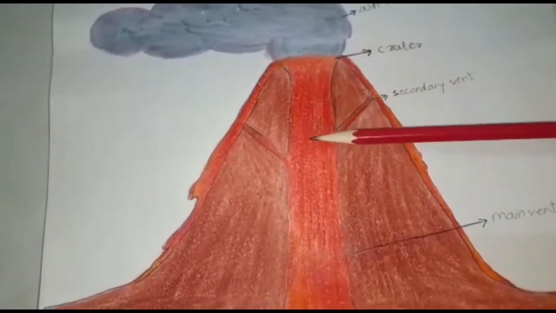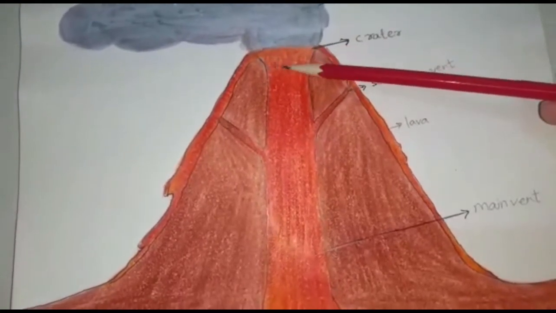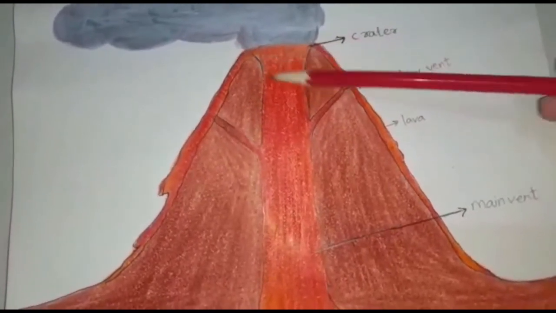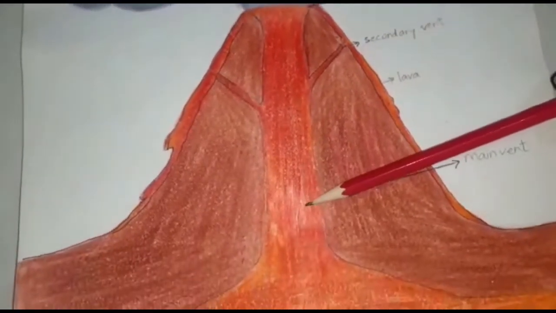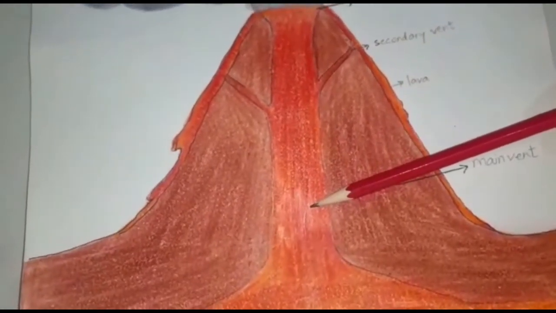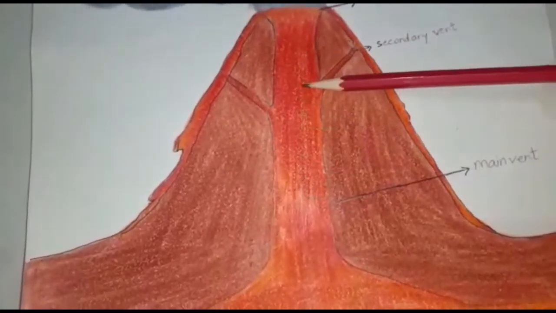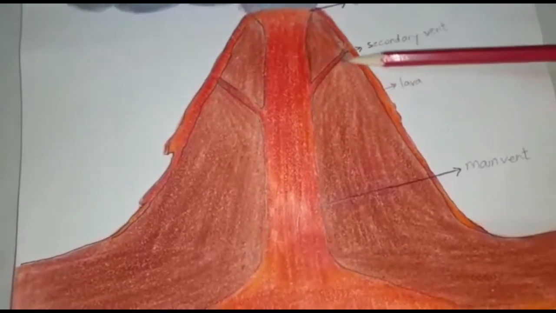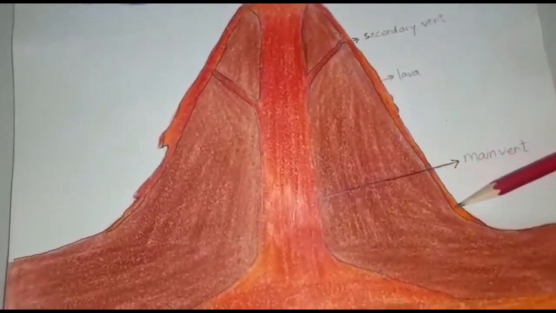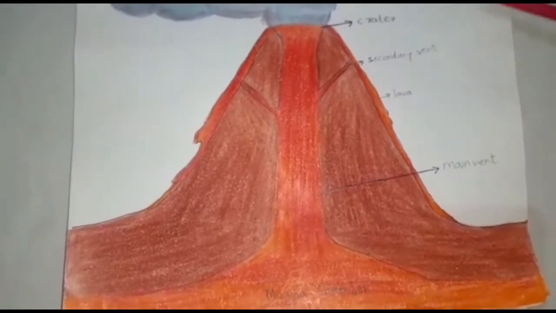So it is necessary that the vent should be broad. This is the crater, which is known as the mouth of the volcano. From here everything comes out. If this vent is broad and long also, the lava comes out smoothly, slowly and spreads over the nearby areas. So this is volcanic eruption.